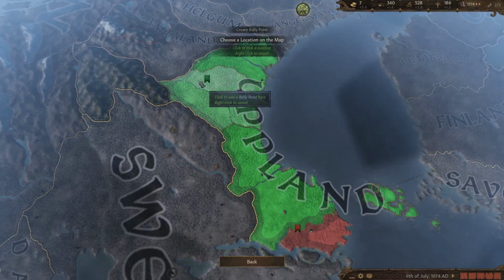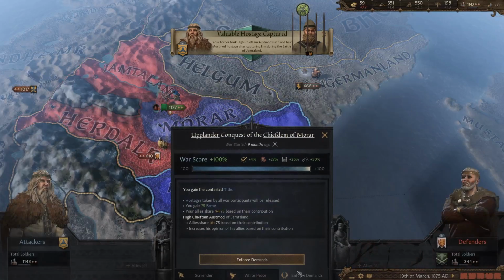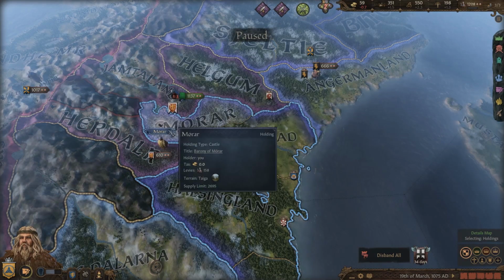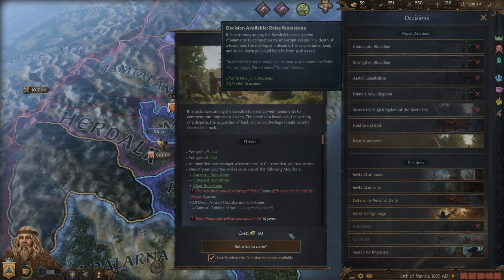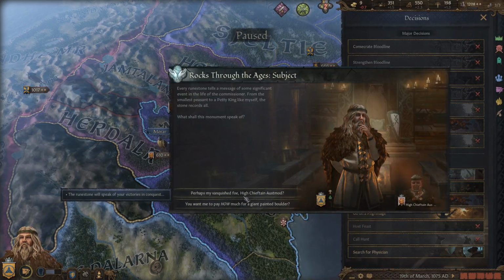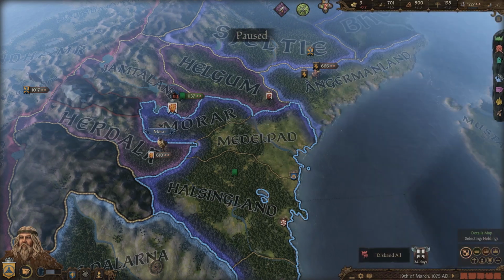Okay, so we finished this war over here, and you can see that adds a new county for our domain, and I'm going to go ahead and raise a runestone right away in there because it's going to help with the control in the area.